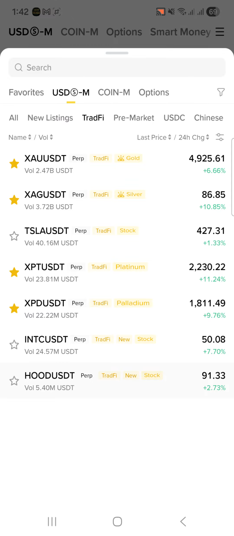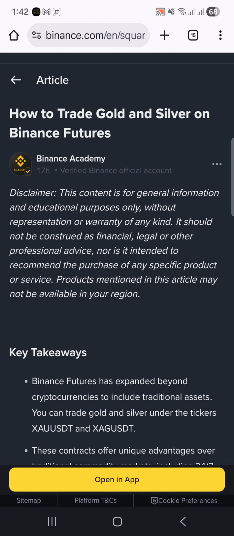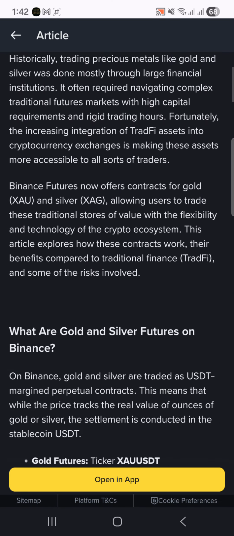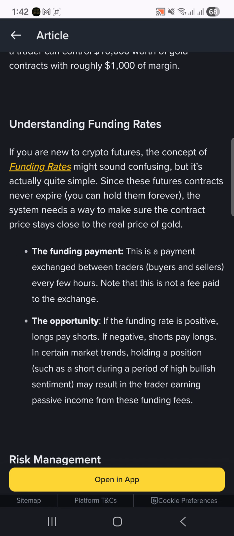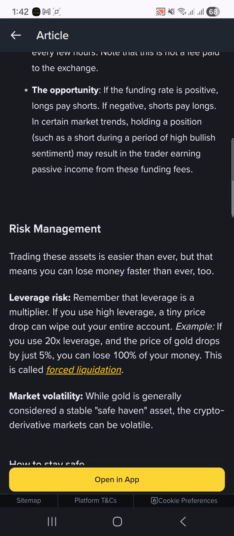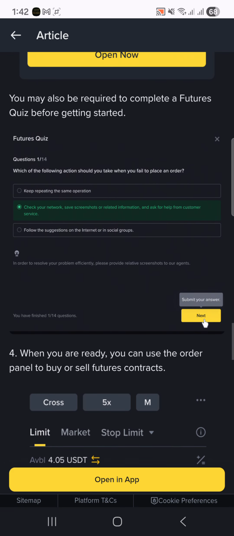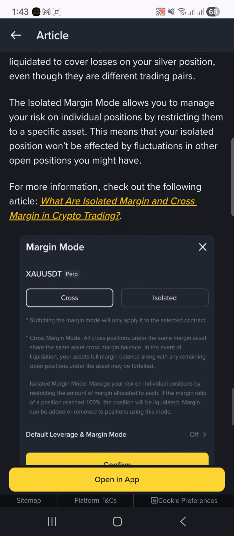After seeing which assets and stocks are available on Binance, let us see the benefits of trading these on Binance. If I open the Binance page in the Chrome browser, you can see Binance has given a detailed article on how to trade gold and silver on Binance Futures. You can read this article to better understand the concept. There is also a new concept in Binance Futures, the funding rate. I will make a separate video on what funding rates are and how they are helpful for a trader. A detailed procedure is shown, which I already showed you, on how to trade this on Binance Futures.